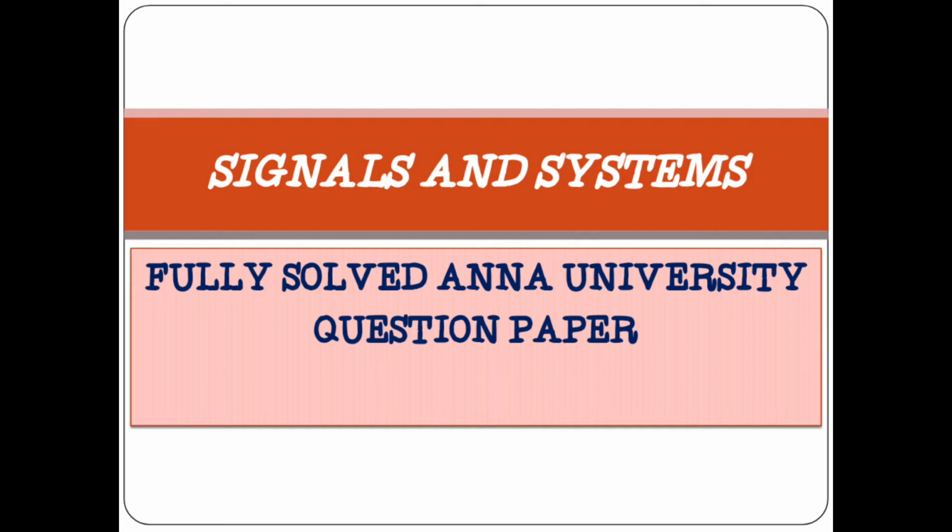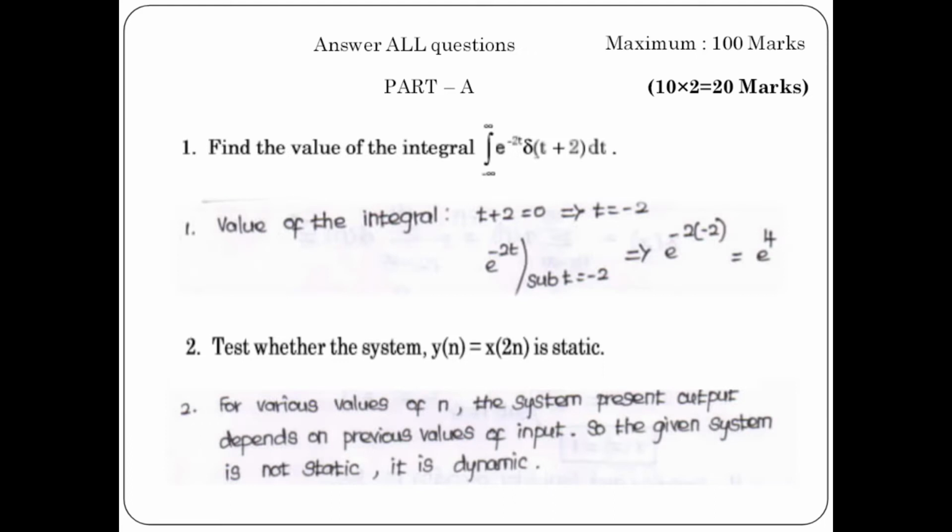I am here to explain you the previous Anna University exam question paper for the subject Signals and System. Part A question, the first question is find the value of the integral from minus infinity to infinity e power minus 2t del of t plus 2 dt.